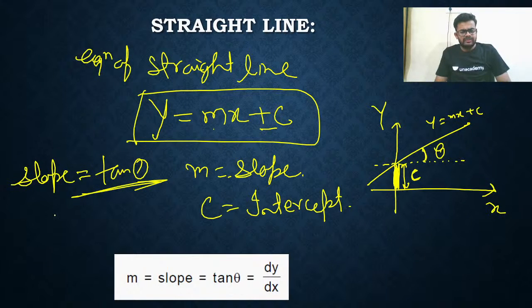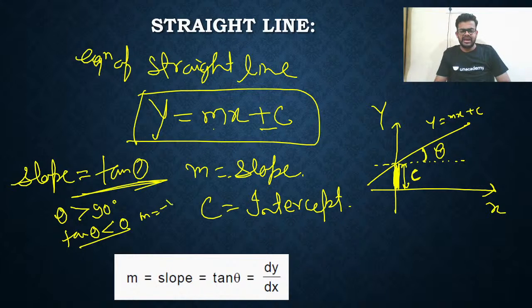Next thing, if theta is greater than 90 degrees, then tan theta will be less than 0. Means slope will be negative, my dear. Slope will be negative. Slope is represented by m.